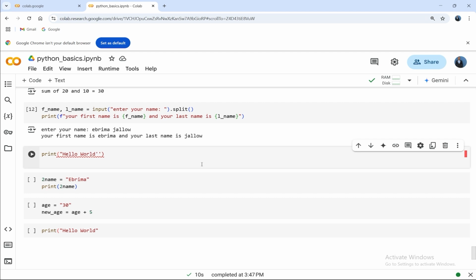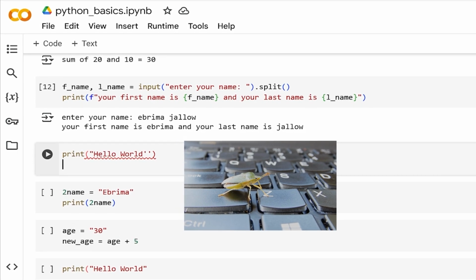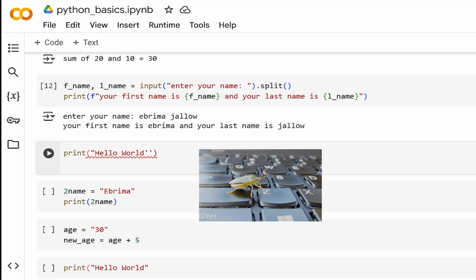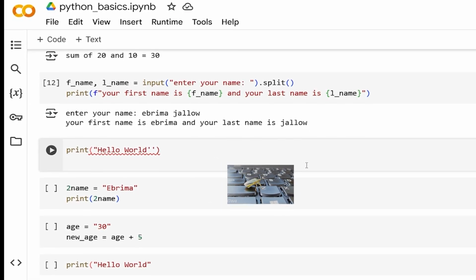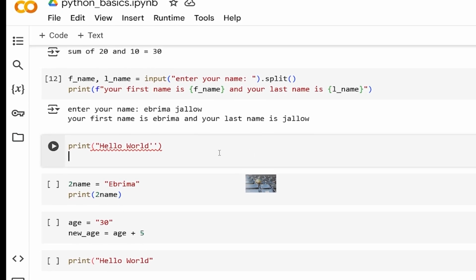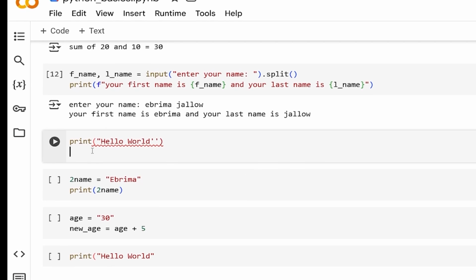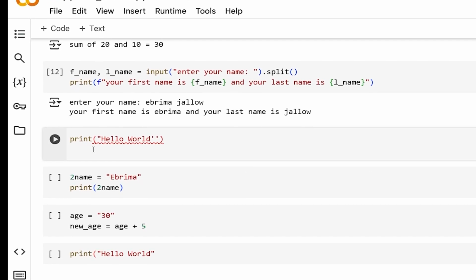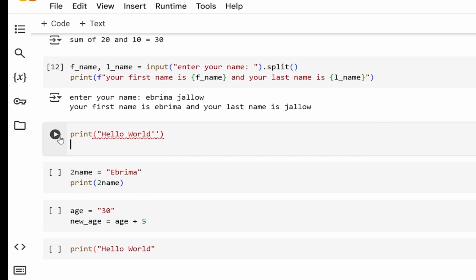All right, so now it's time to fix the bugs, okay? Although I've never mentioned to you what a bug is in Python, let me just go ahead and mention that a bug in Python is an error or a mistake in a code that causes the program to behave unexpectedly. So now I want you to challenge yourself and go ahead and fix all the errors that are here, okay? So now pause the video, fix the errors, okay? And if you fix it, now let's go ahead and check the answers.